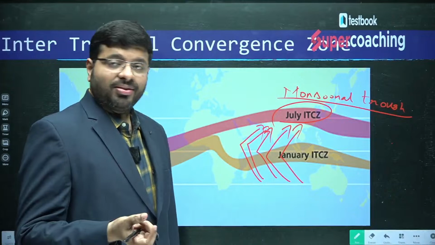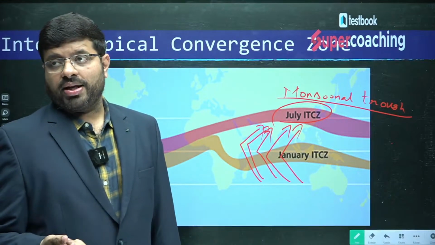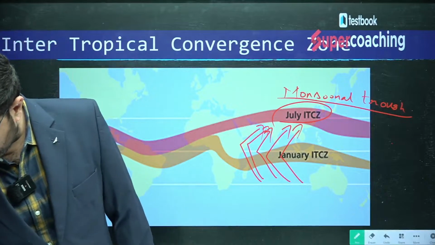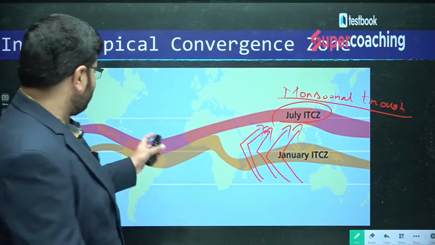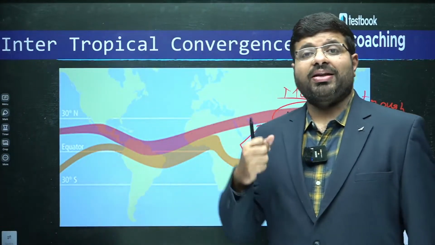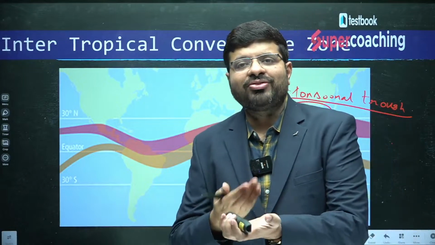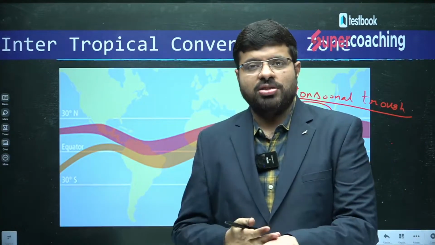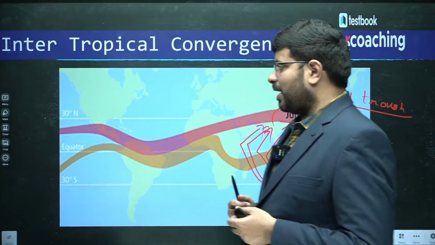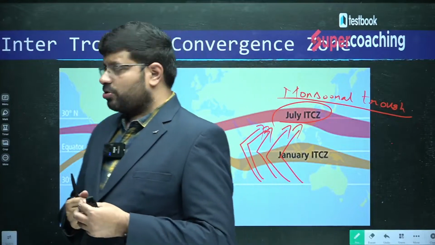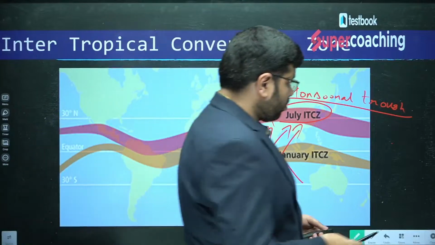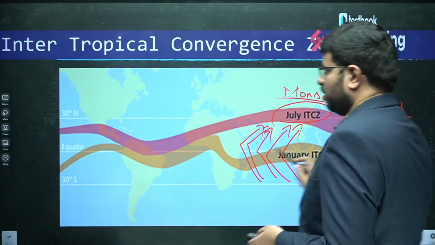This is also right, but is this sufficient? Once again, a big no. Even this ITCZ is unable to explain the timing. Why June 1st? Why is there a sudden outburst? It is unable to explain that. That is the trigger, right? So, that was one of the main reasons. With this into consideration, we will be moving to the next factor which has a role to play.